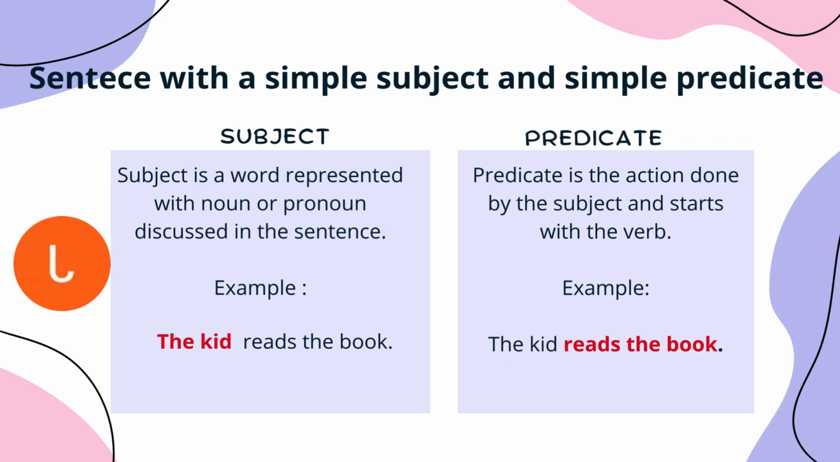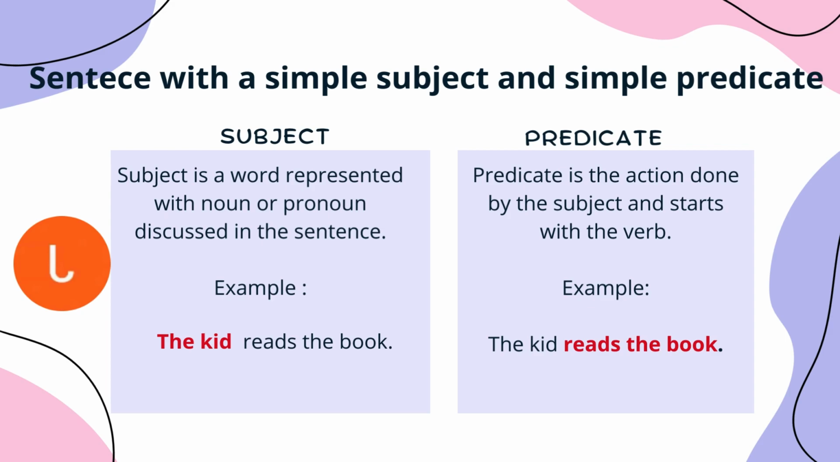A subject is a word represented with a noun or pronoun discussed in the sentence. For example, it could be the door, the children, the table, Anna, Lisa, and so on. And the pronouns could be I, you, she, he, it, we, they, and the others. And that is implicit in the sentence. That is the sentence that starts with the subject.